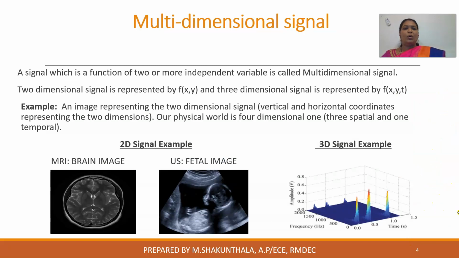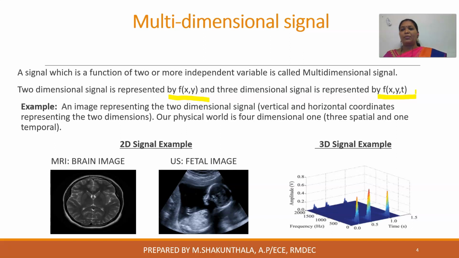Okay. What is a multidimensional signal? A multidimensional signal is one which depends upon two or more independent variables. Usually, if it is two dimensional, it is a function of x comma y. If it is three dimensional, it is a function of x comma y comma t. For example, when you take an image, you have a vertical coordinate and a horizontal coordinate, so it depends upon two independent variables. A function which depends upon two independent variables is said to be a two dimensional signal.